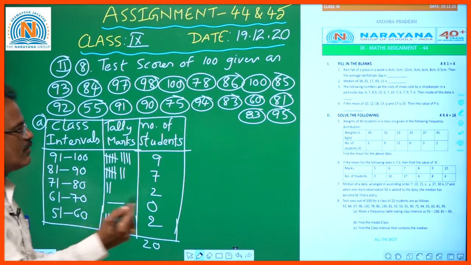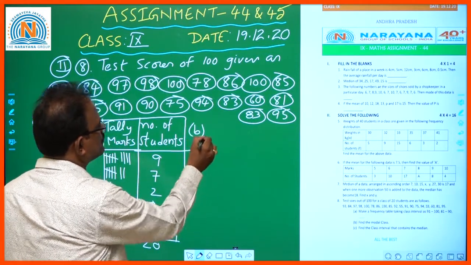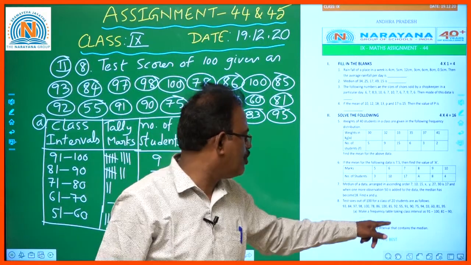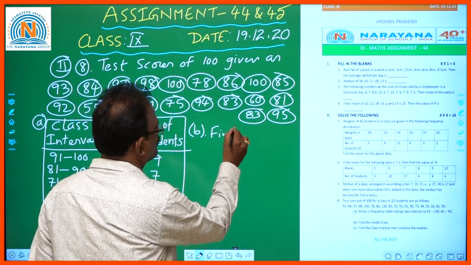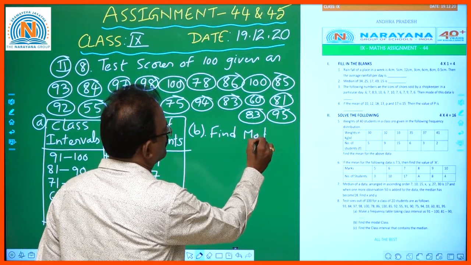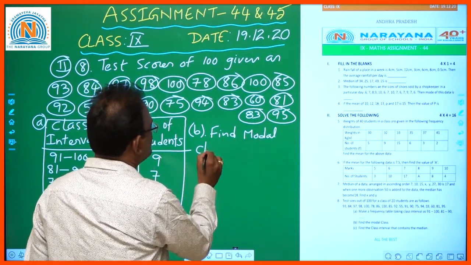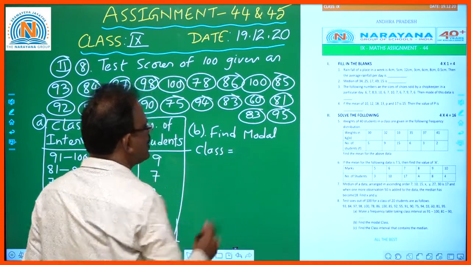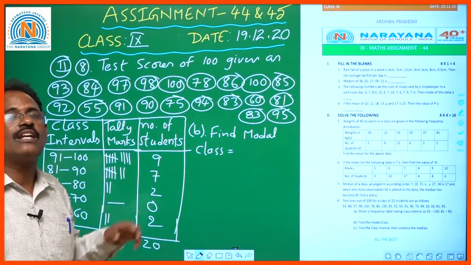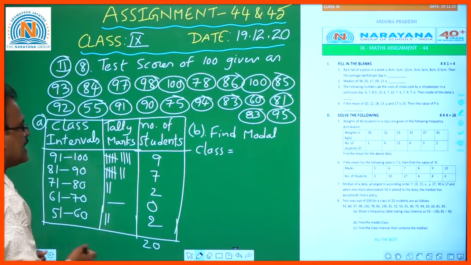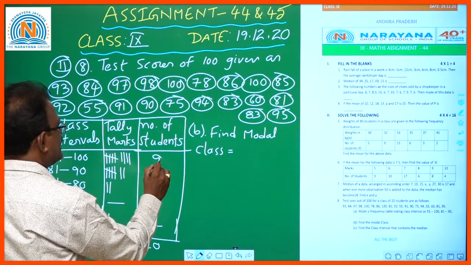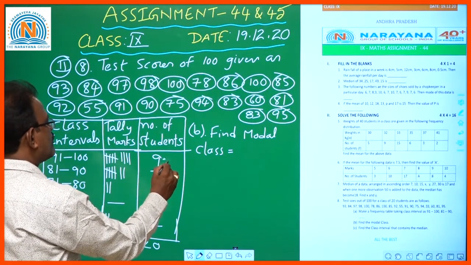Okay children. So what is the second one? Find the modal class. First of all, what is the meaning of modal class? Modal class is always the one which belongs to the highest frequency. Where is the highest frequency? 9 is the highest frequency.